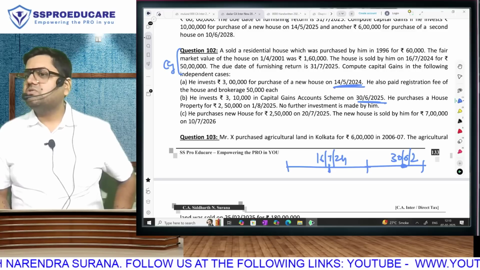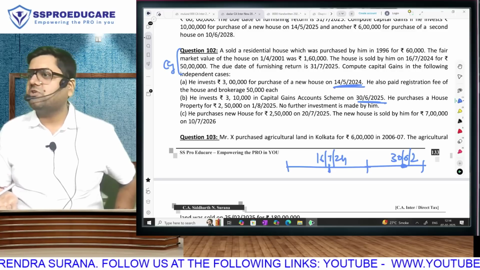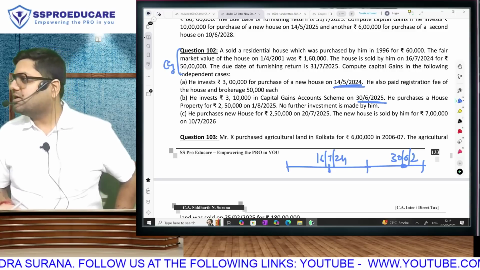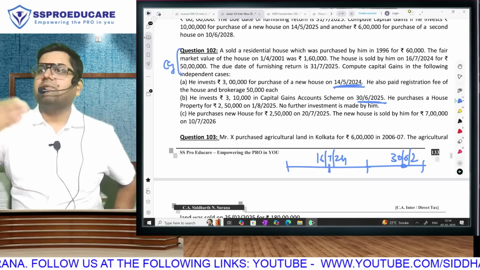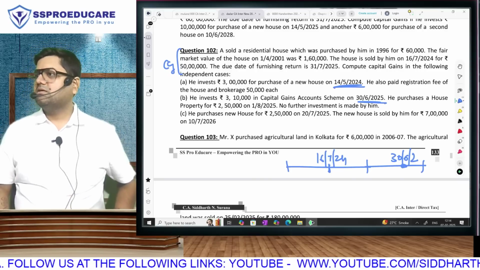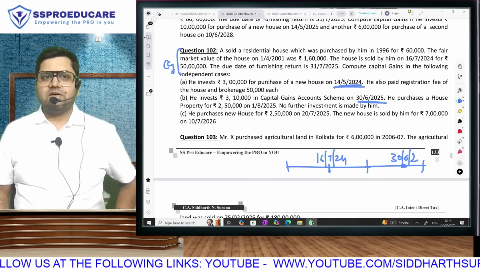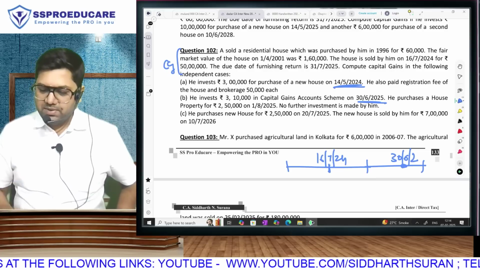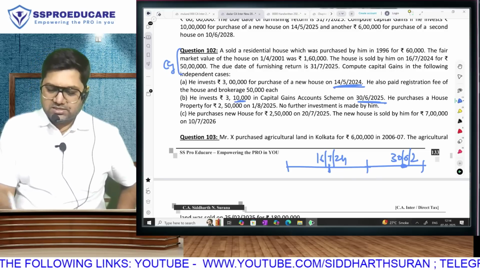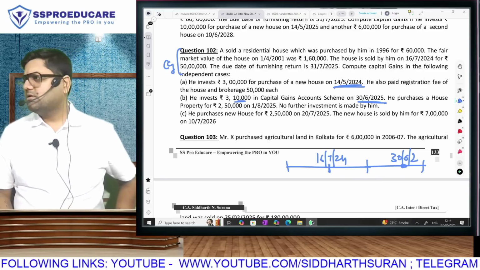3,10,000. This is not NHAI. This is not 54EC. This is investment under section 54, which has to be done within 2 years or 3 years. But in the meantime, where will we keep our money? Capital gain deposit account scheme. So have we put money in capital gain deposit account scheme? So are we going to be eligible for this investment? Yes, because this is lower than the capital gain amount.